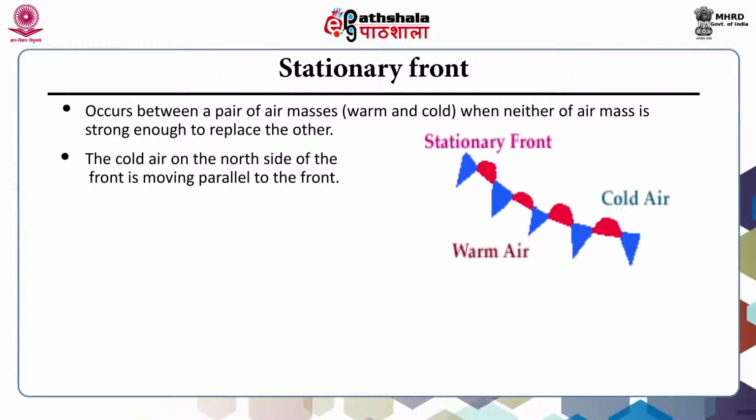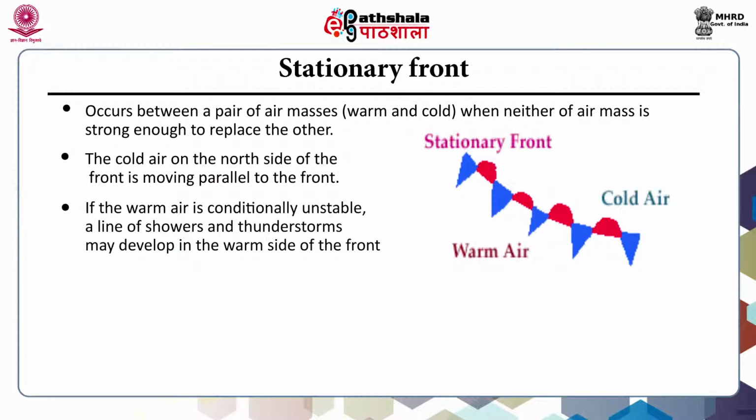The typical features of stationary fronts are summarized as: in a stationary front, two non-similar air masses remain side by side with neither encroaching upon the other. The cold air on the north side of the front is moving parallel to the front, while warm air to the south moves toward the front and gets lifted along the frontal boundary.